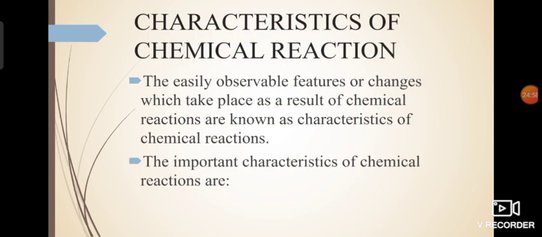Okay, coming on to the next thing, characteristics of chemical reaction. What are the characteristics of chemical reaction? So what does this mean? This simply means how you get to know that a chemical reaction is taking place or has taken place. So there are certain observable changes, a few changes with the help of which you can identify that the reaction is taking place. Okay? So we are going to discuss those observable changes which help us to identify that a reaction is taking place.